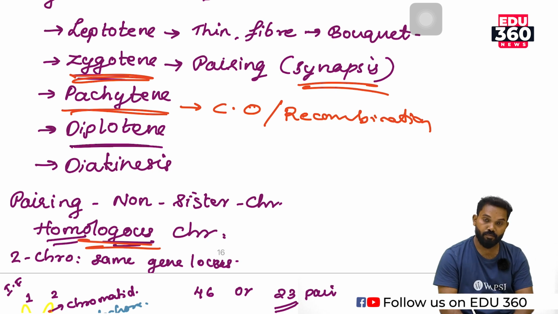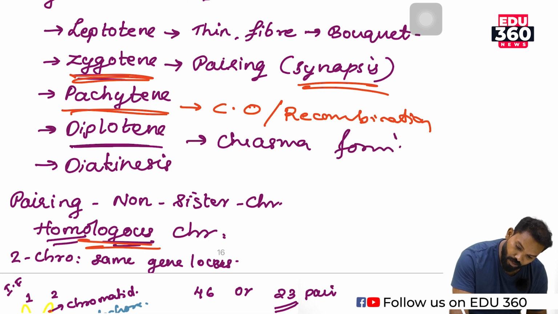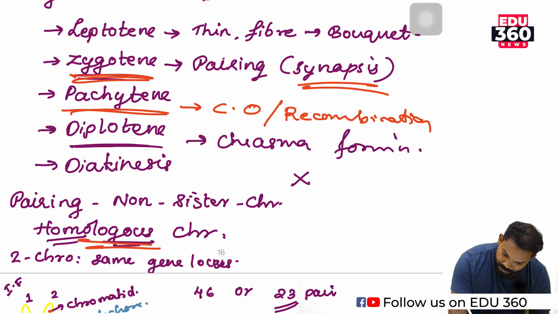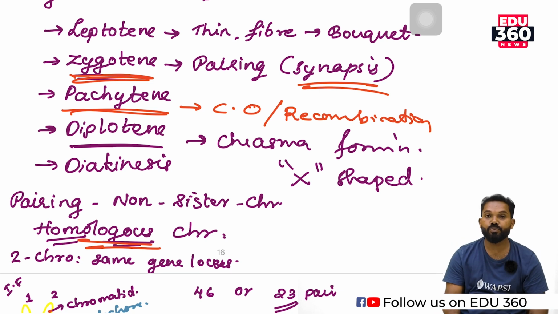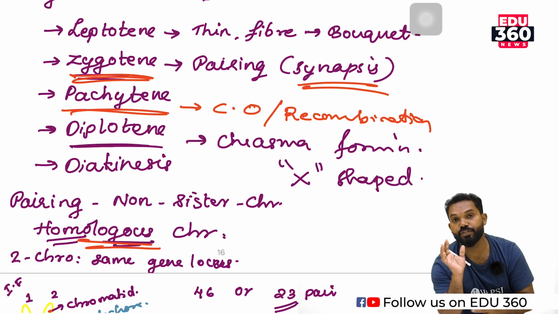Then diplotene. Diplotene is the stage that helps in chiasma formation. What is chiasma? Chiasma is an X-shaped structure. It is formed due to the dissolution of the synaptonemal complex except at the site of crossing over.